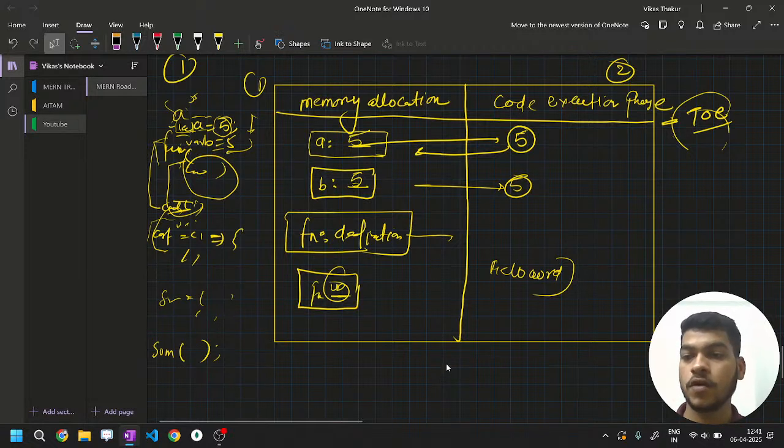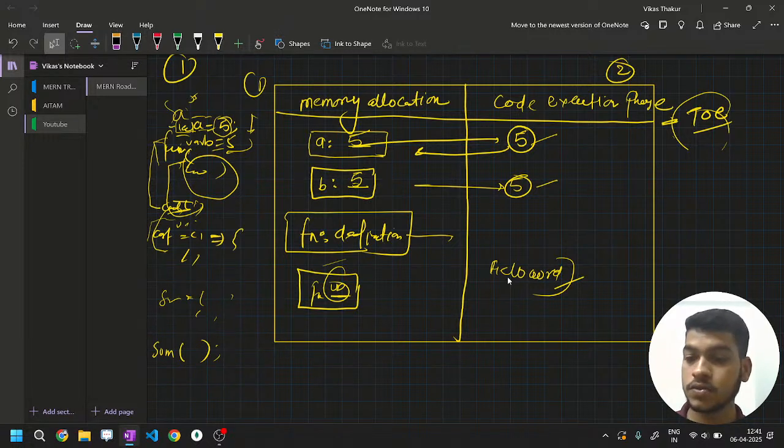Okay, so now when you console those three lines, that means console a, console b, and this function call, what will get printed? 5, 5 and hello world, right? Understood how, with the JavaScript thread, the global execution context takes memory and how it will be executing the code.